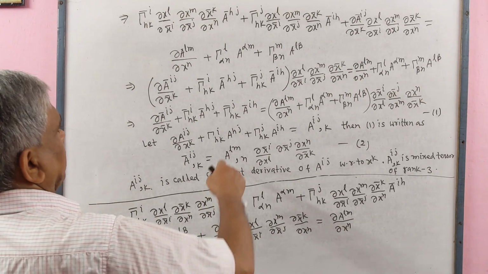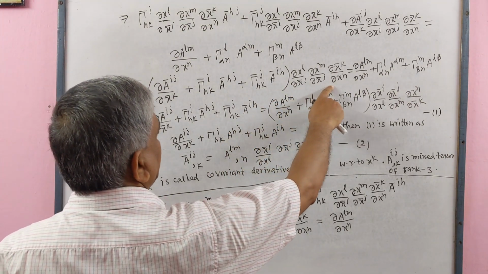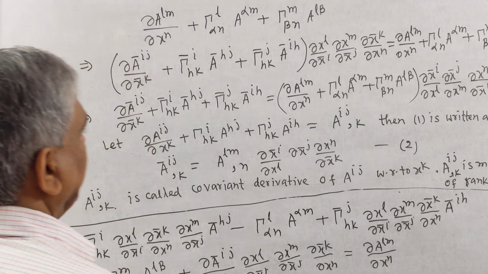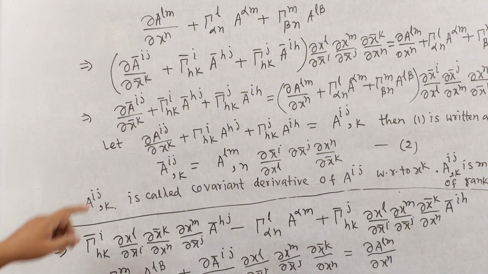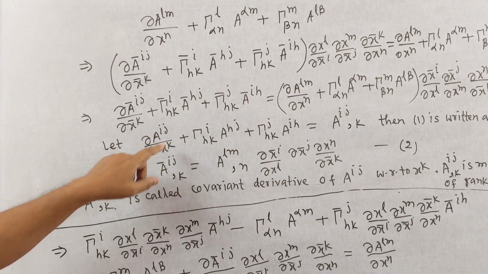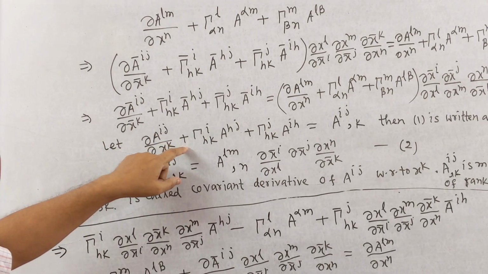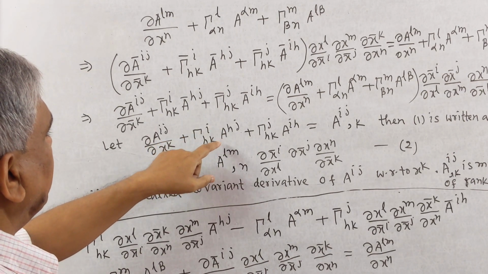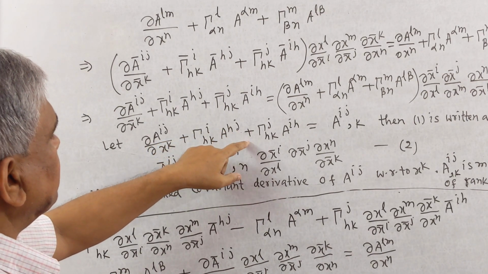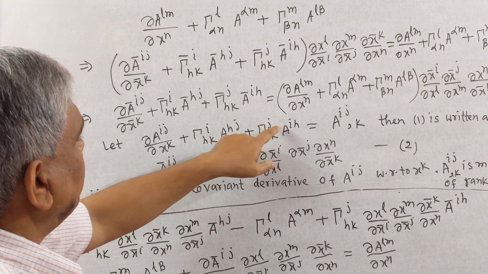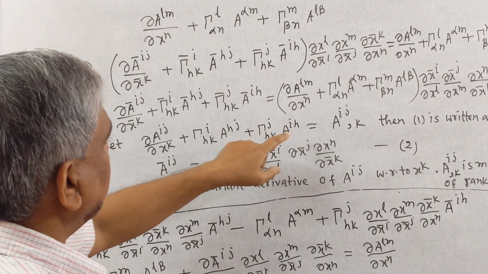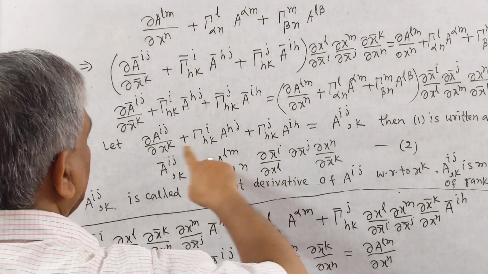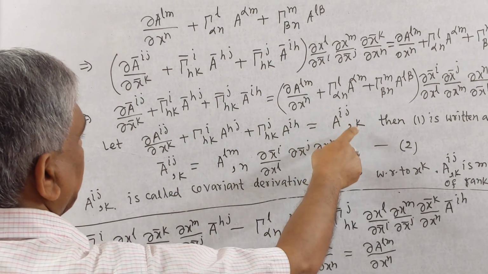So we send these partial derivatives to the right side. We get here number 1: ∂A^ij/∂x^k plus Christoffel symbol of second kind {i h k} A^hj plus Christoffel symbol {j h k} A^ih, equal to, we give a symbol A^ij,k.